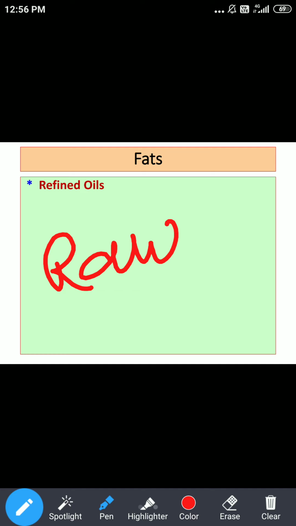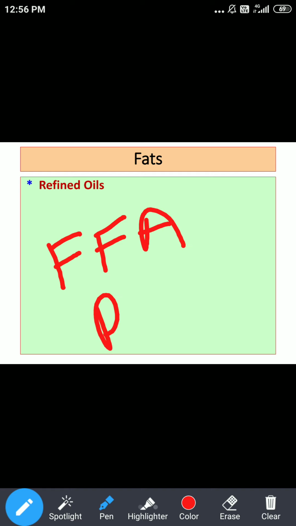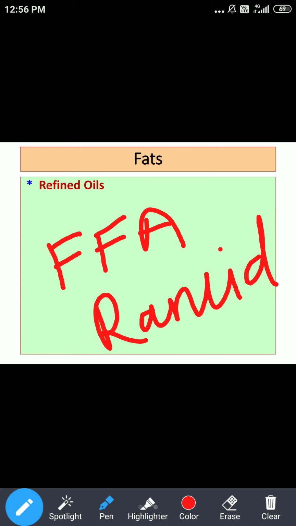After this treatment, refining removes whatever free fatty acids and rancid material are there in the raw oil, but there is no change as far as PUFAs or MUFAs are concerned.